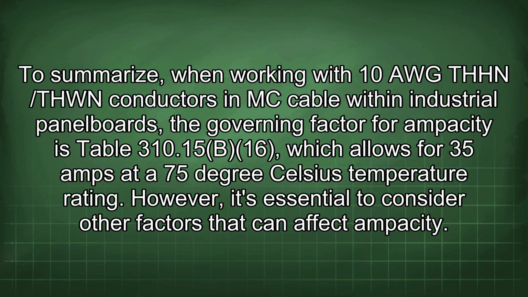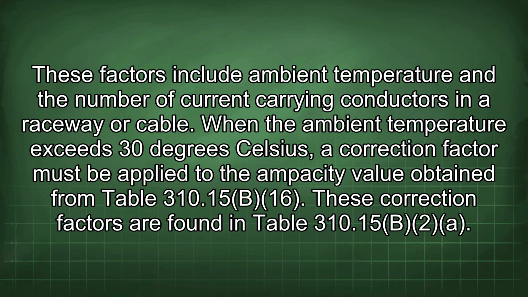settings. To summarize, when working with 10 AWG THHN/THWN conductors in MC cable within industrial panel boards, the governing factor for ampacity is Table 310.15(B)(16), which allows for 35 amps at a 75 degrees Celsius temperature rating. However, it's essential to consider other factors that can affect ampacity. These factors include ambient temperature and the number of current-carrying conductors in a raceway or cable.